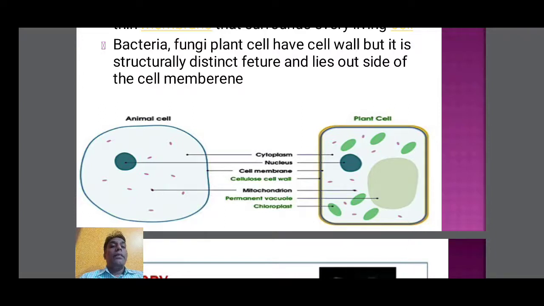In animals, the outermost layer is the plasma membrane. In plant cells, the plasma membrane is surrounded by the cell wall. Here you see diagrams of an animal cell and a plant cell. Both have cytoplasm, nucleus, and organelles. The outermost layer of the animal cell is just the cell membrane or plasma membrane.